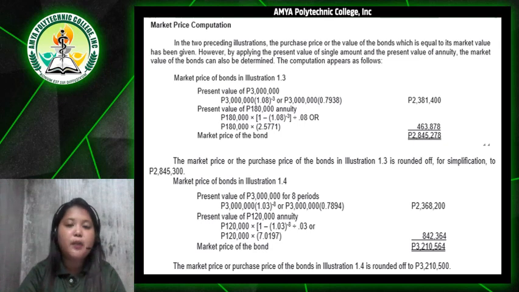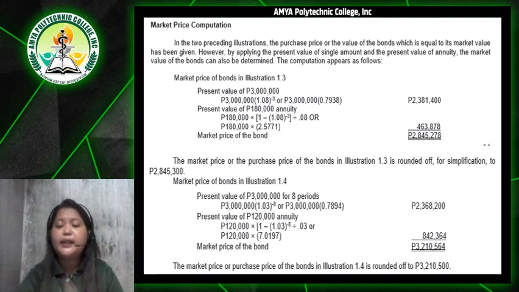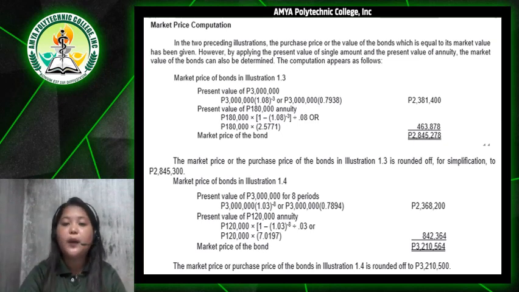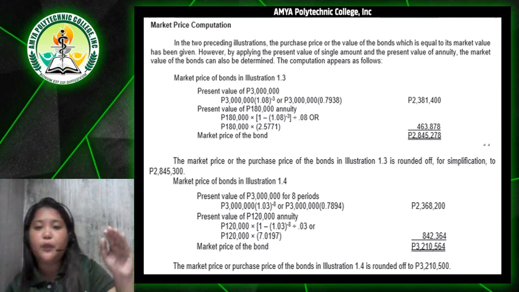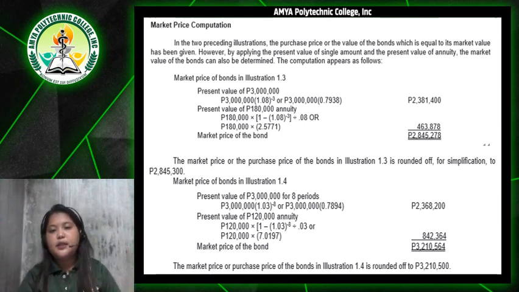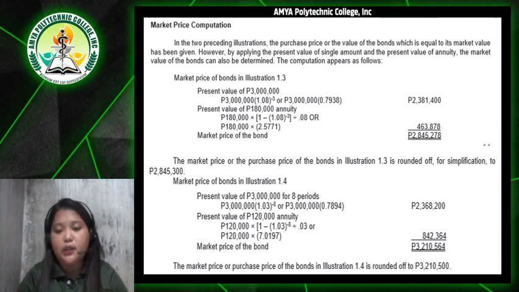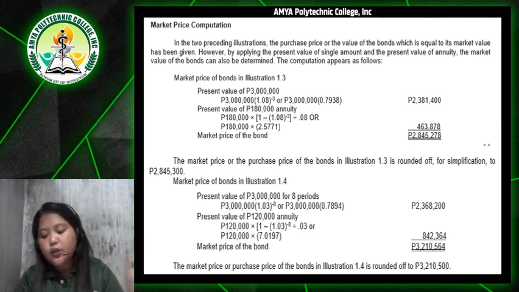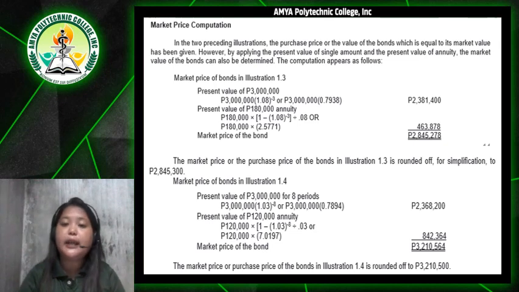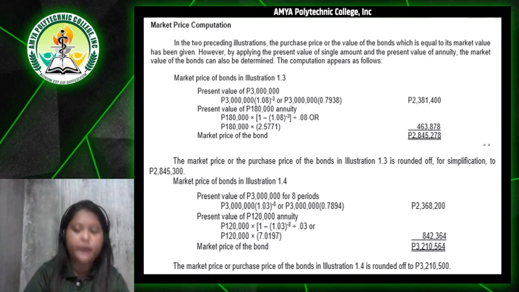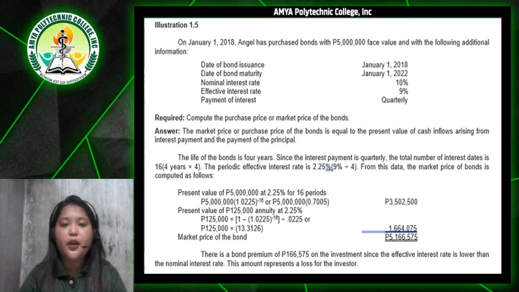So the market price or the purchase price of the bonds in illustration 1.3 is rounded off for simplification to 2,845,300 pesos. The market price of bonds follows the same flow as illustration 1.3. It's just the same with illustration 1.4. So the market price or purchase price of the bonds in illustration 1.4 is rounded off to 3,210,500 pesos.